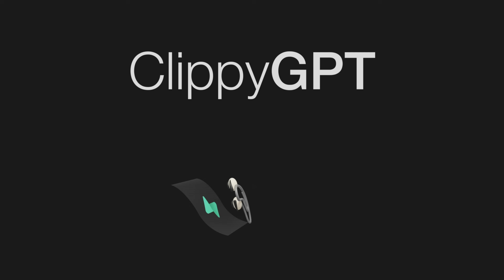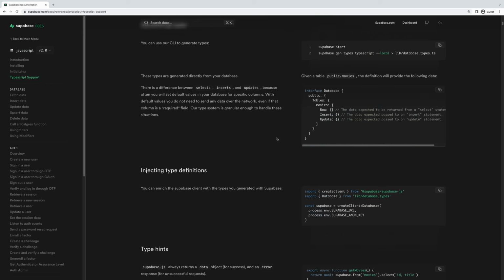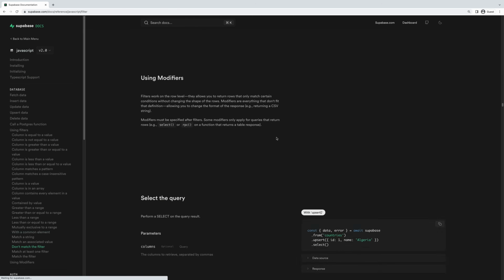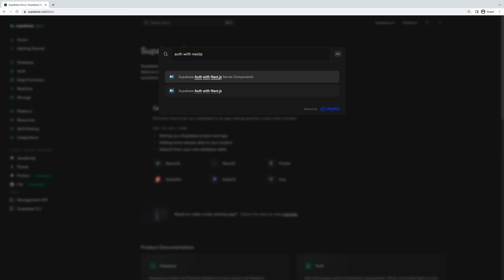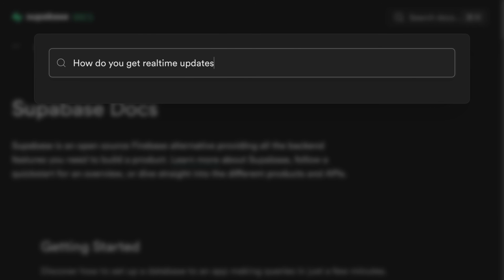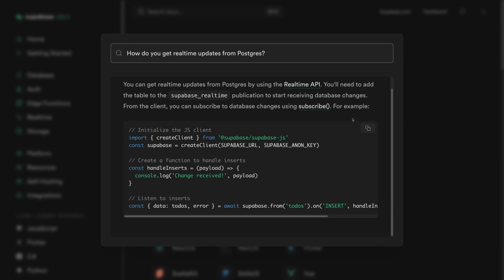And why did Supabase want ClippyGPT? Well, like any good developer focused platform, providing high quality documentation is key. And if you have a big site with a lot of documentation, how do you make it easy to discover that content? Up until now, Supabase used a third-party tool called Algolia as their search service, but that only returns links back to the documentation, like what I would call traditional search. Now that we have the power of large language models like GPT-3, let's improve this experience by returning the answer to the question right then and there.